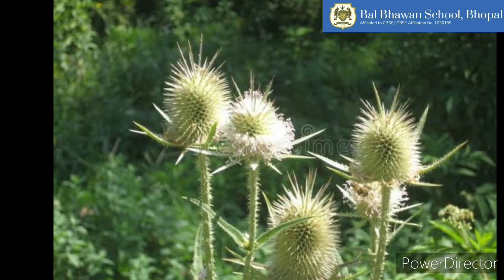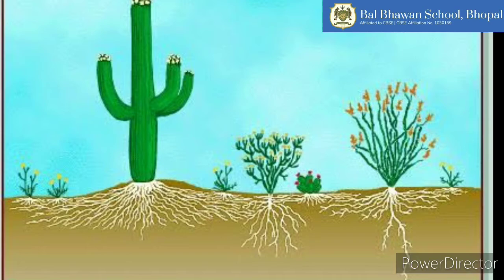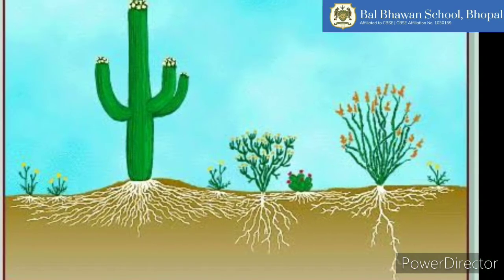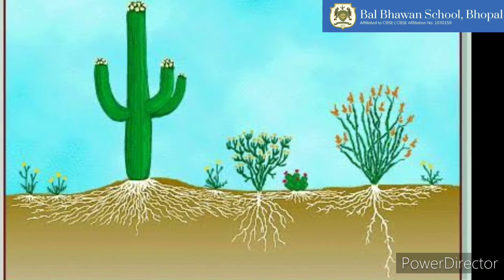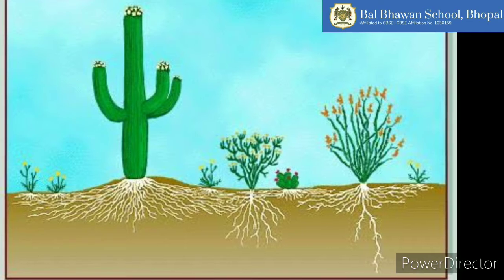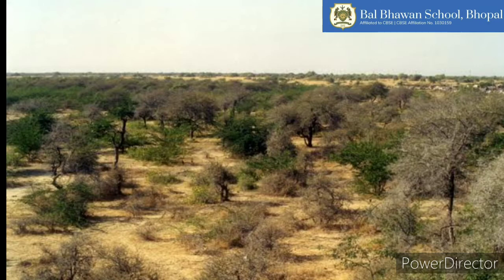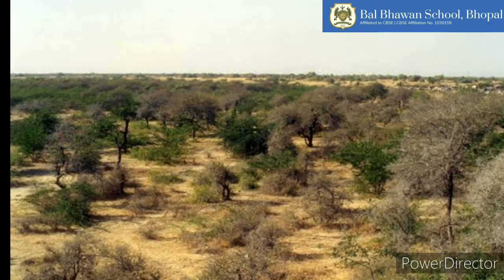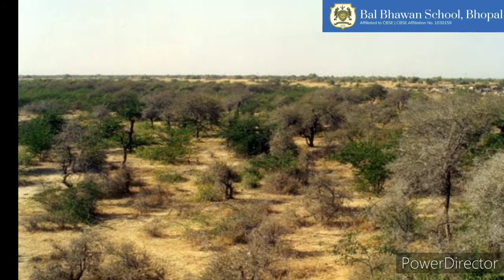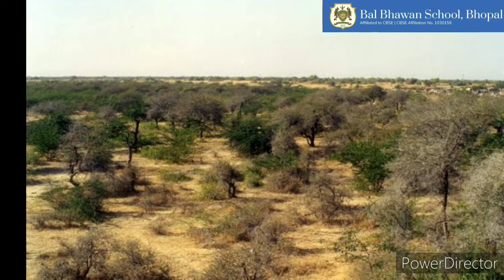The vegetation in thorn forests has long roots. And why is that so? Yes, to penetrate deep into the soil in search of water. Again, this region experiences very long and hot summers. The plants are leafless for the majority part of the year, and as we all know, they are not dense, they are scattered. The humidity in this place is less than 5%.